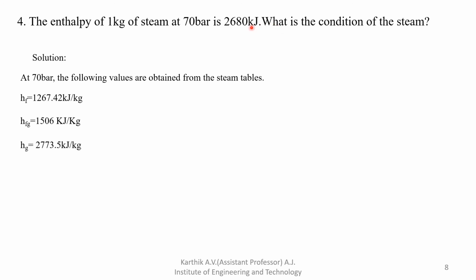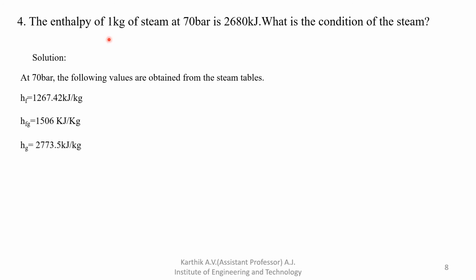So first we have to find out the specific enthalpy. How to find out specific enthalpy? This is enthalpy, it is given in kilojoule. Specific enthalpy is the ratio of actual enthalpy divided by mass. So mass is how much? 1 kg. So 2680 divided by 1, you will get 2680 only.